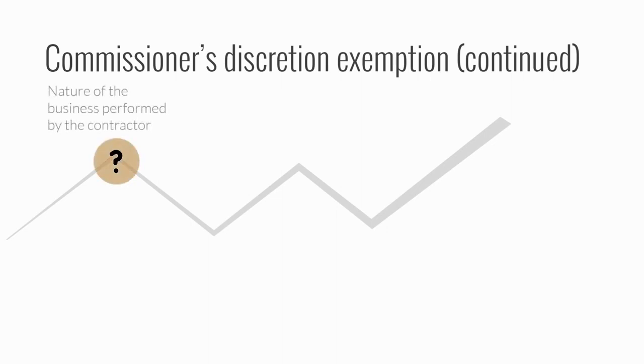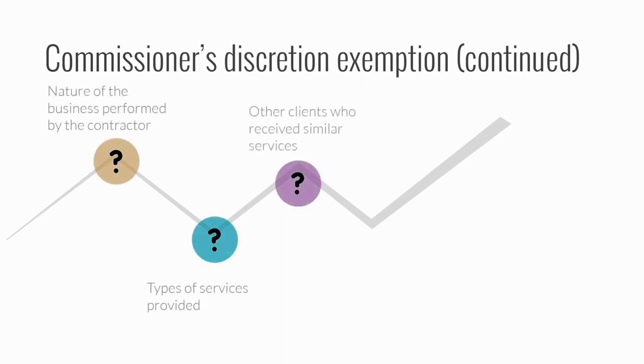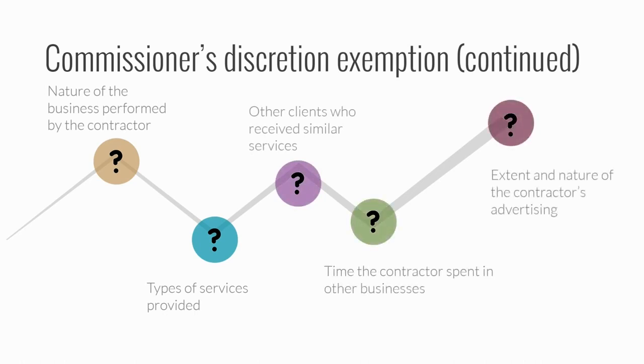If the criteria cannot be satisfied, then a written submission to the Commissioner is required. The submission should set out the full facts and circumstances of the relationship the principal has with the contractor. The Commissioner will consider the totality of the relationship and make a decision.